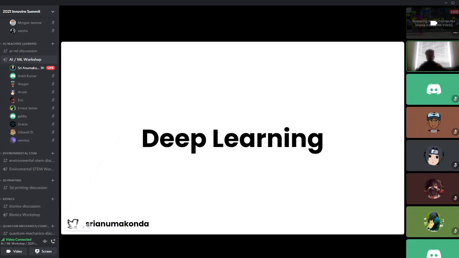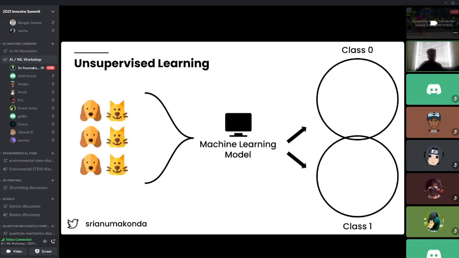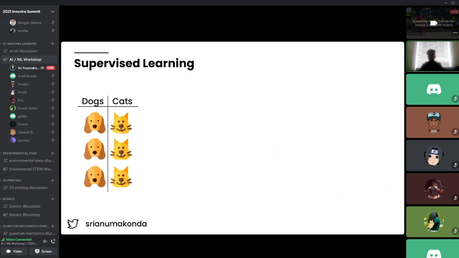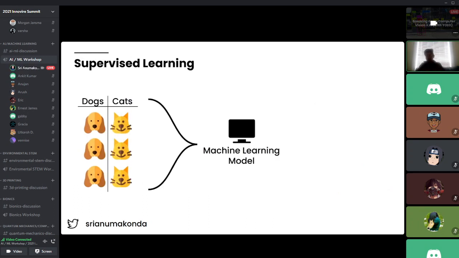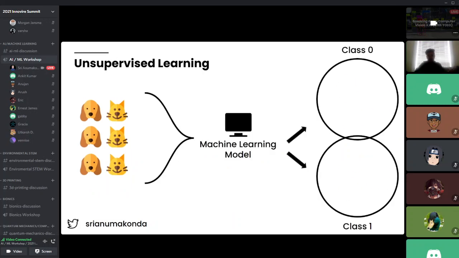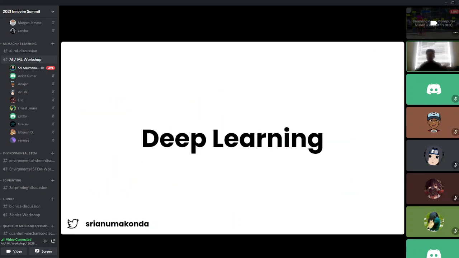Generally, we use these three types of learning. We talked about supervised learning, unsupervised learning, and now a bit about reinforcement learning. But there was something really interesting that came along. Back in the 1990s, we generally used supervised learning as the main approach. We'd have our labeled data set, as we had initially over here, and we'd feed that into our machine learning model and use that to make predictions. But then all of a sudden, we had something known as deep learning come along, and this is exactly what completely revolutionized the AI space.